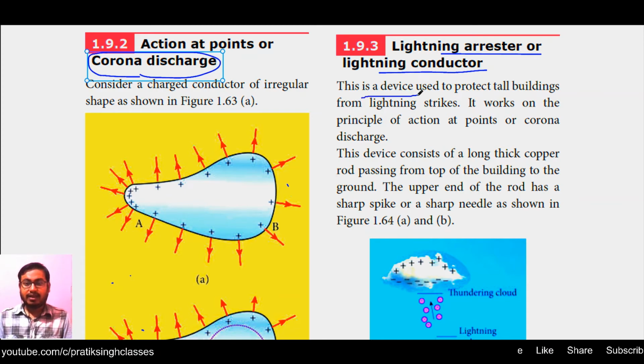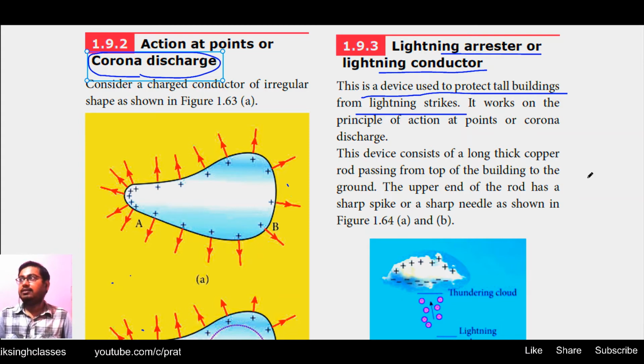This is a device used to protect tall buildings from lightning strikes. You might have seen all the tall buildings and high towers being built around you. At the top of them there is a high rod or tower, which works as a protector for that building. How does this happen?